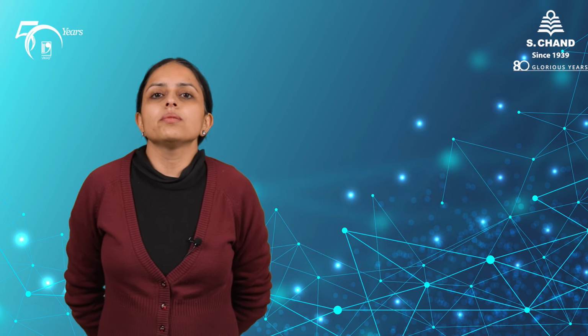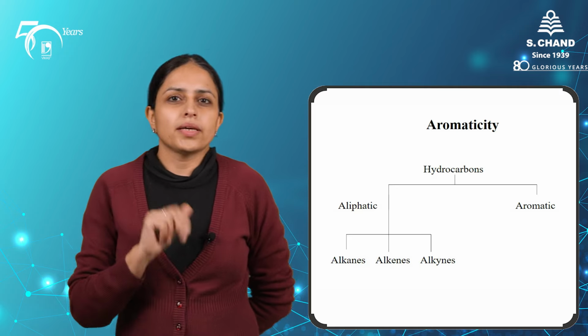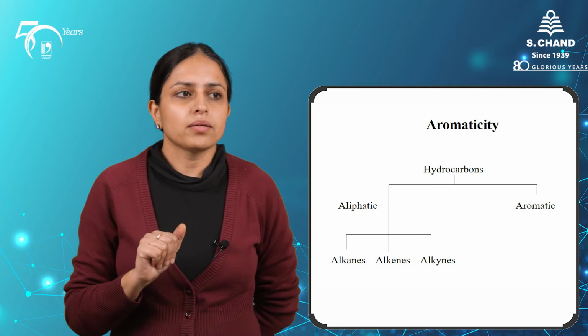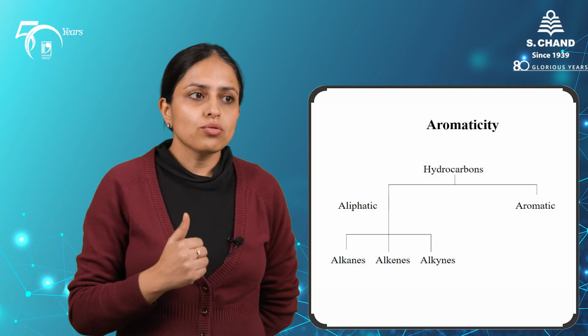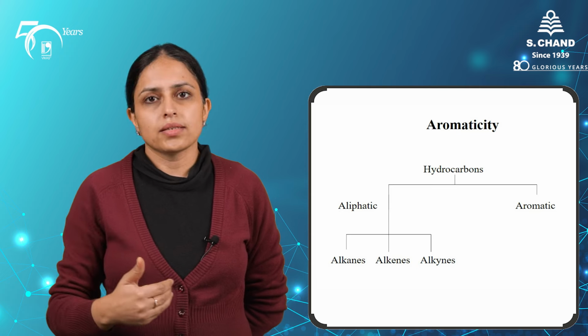Let's start with it. Aromatic hydrocarbon, as the name suggests, must have an aromatic moiety in the organic compound. Hydrocarbons are basically classified into 2 categories, aliphatic and aromatic. Aliphatic are again divided into 3, alkanes, alkenes and alkynes, and depending upon the functional group they have, we have a numerous variety of functional compounds in our organic chemistry.